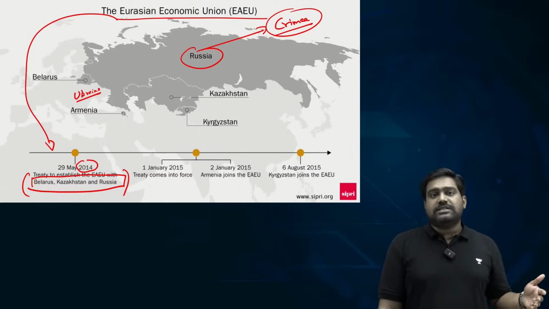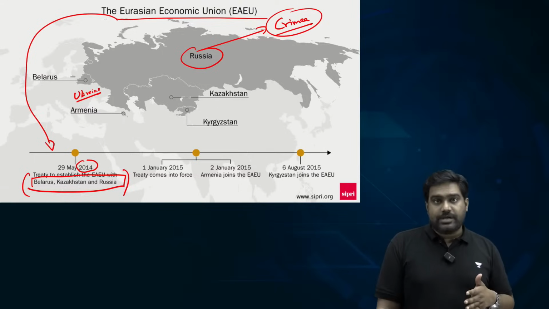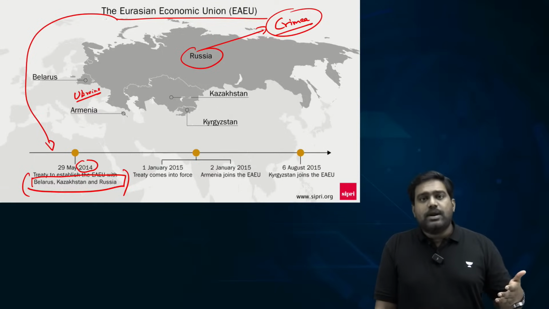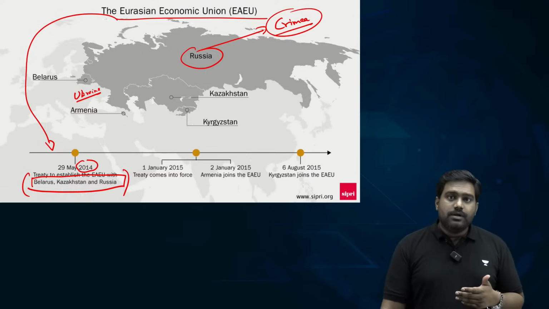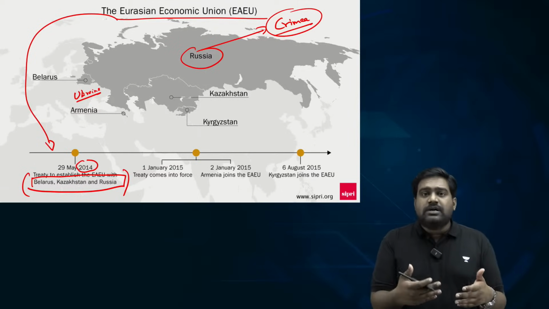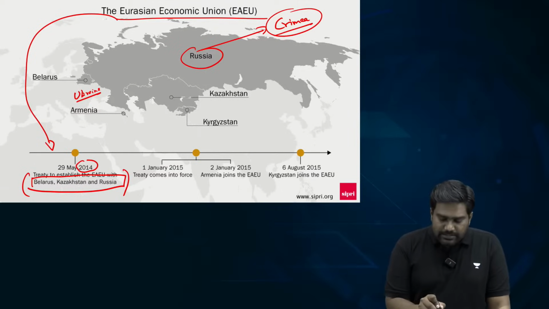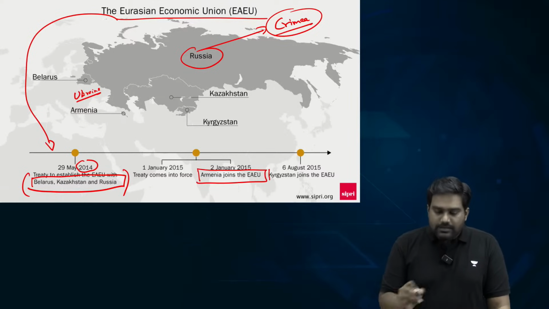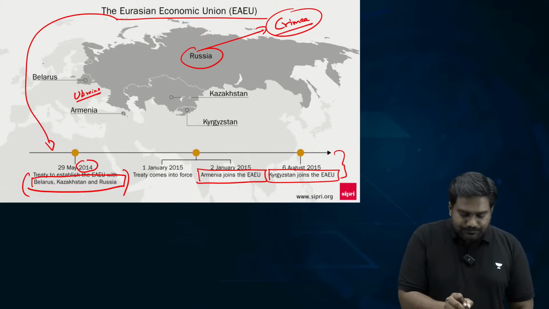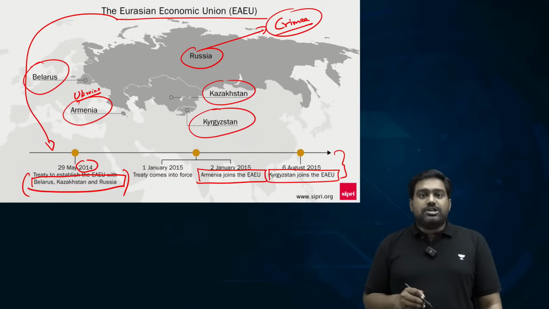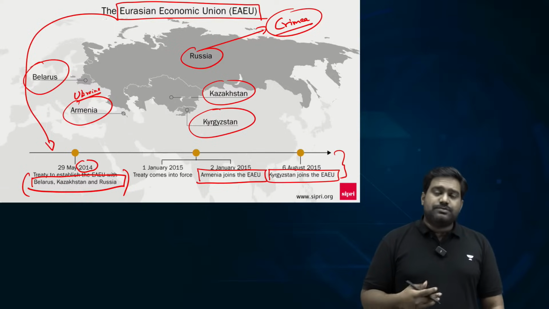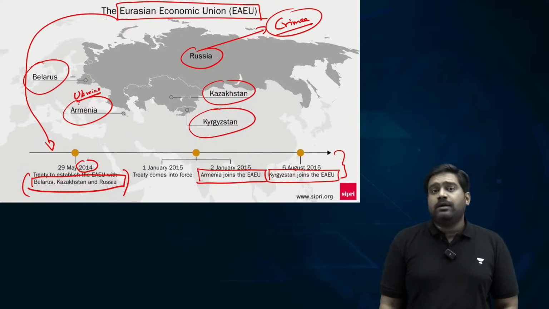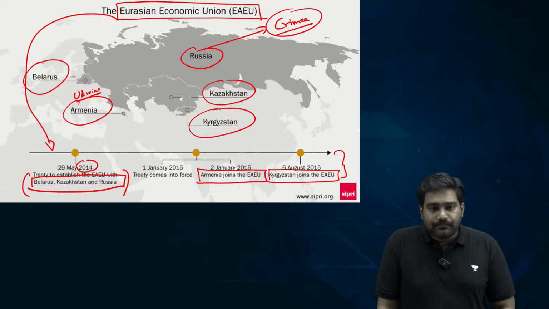Since then, Russia was sponsoring a separatist war in eastern Ukraine. And eventually, in 2022, it invaded the country, triggering the Russia-Ukraine war. So over the years, few other countries have joined this economic union, such as Armenia in 2015 and later Kyrgyzstan. So these 5 countries from the Eurasia region are part of this economic union, and it is relevant for us because India is also considering an FTA with Eurasian Economic Union.